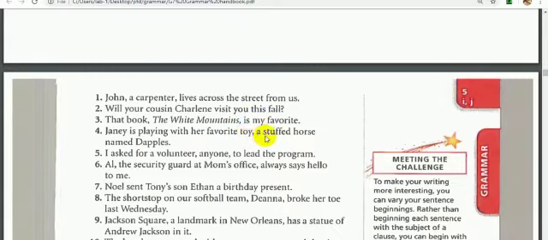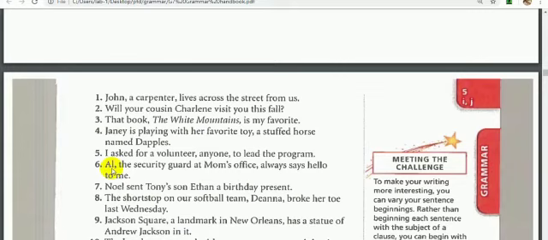Number 5. I asked for a volunteer, anyone, to lead the program. Very good. Anyone is identifying the volunteer. So anyone is the appositive. Number 6. Al, the security guard at mom's office, always says hello to me. We have an appositive phrase, which is the security guard at mom's office. The whole of the phrase is identifying Al.